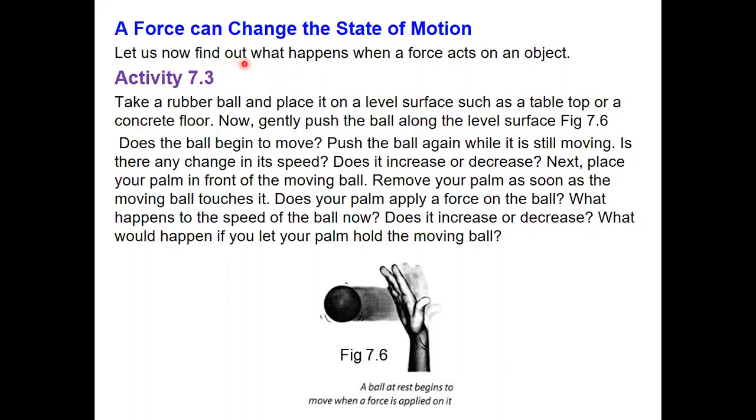See children, let us now find out what happens when a force acts on an object. Here is one activity. You have to take a rubber ball and place it on a level surface such as a tabletop or a concrete floor. Now, gently push the ball along the level surface as shown in figure 7.6.